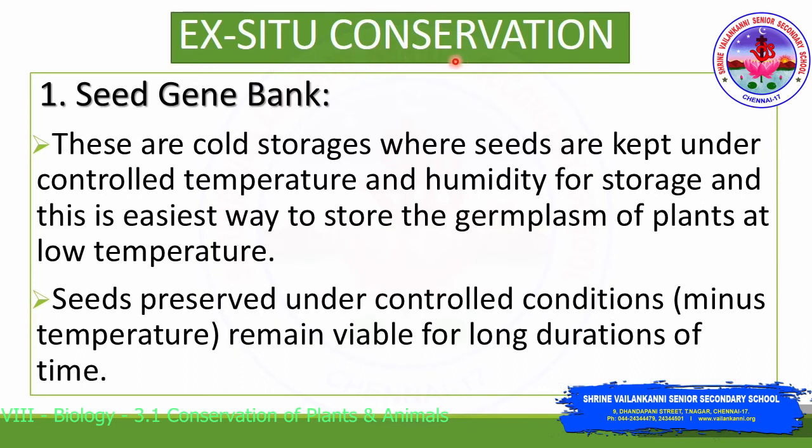The next type of conservation is ex-situ conservation, which includes seed gene banks. These are cold storages where seeds are kept under controlled temperature and humidity for storage. And this is the easiest way to store the germplasm of plants at lower temperature. Here, the seeds of the plants are preserved under controlled conditions, which is in minus temperature, so that they remain viable for a long duration of time.